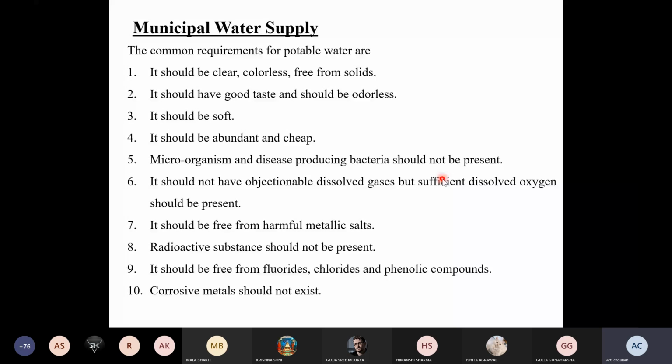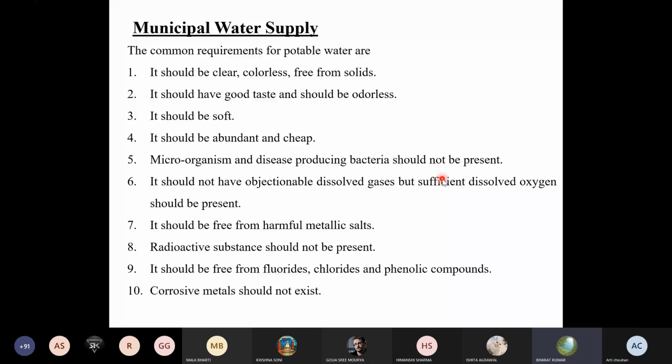These are very simple. Have you ever come across this municipal water? आप लोगों ने कभी municipal water देखा है? No, ma'am. Okay, there is no supply in your houses of the water? No, ma'am. We live in villages, rural area, ma'am.